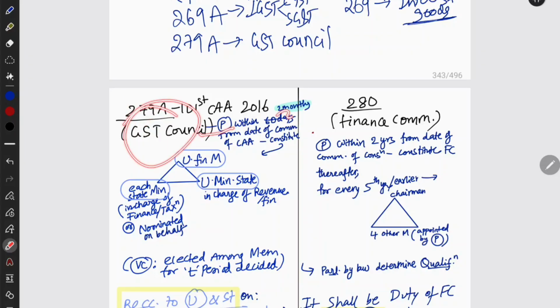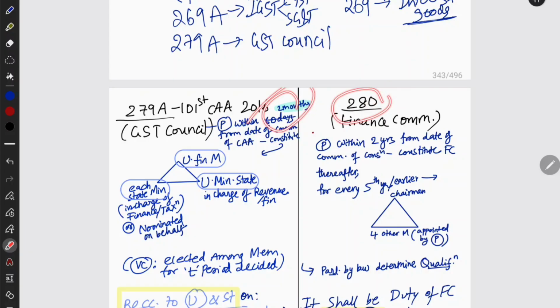This is constituted by the President within 2 months from the date of the Constitutional Amendment Act. When did the Constitutional Amendment Act come? The 101st Constitutional Amendment Act 2016. And within 2 months, whom did the President constitute? The GST Council. But don't get confused with the Constitution. It is not the Constitution, it is the constitutional amendment. After the 101st Constitutional Amendment Act of 2016, this GST Council was finally introduced. The President within 2 months from the date of commencement of the constitutional amendment shall constitute a GST Council.